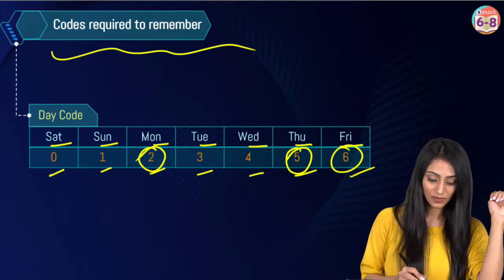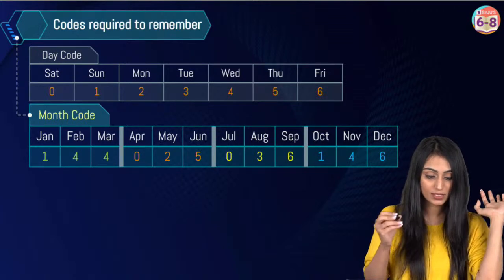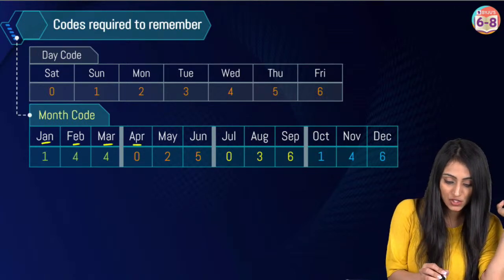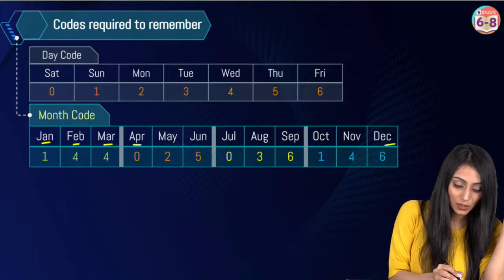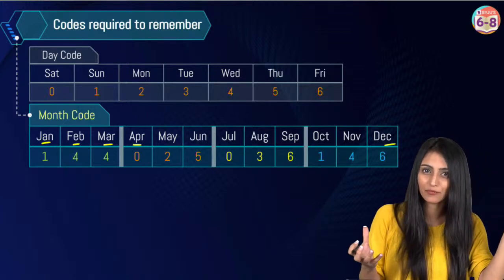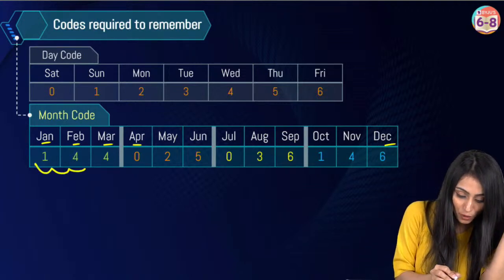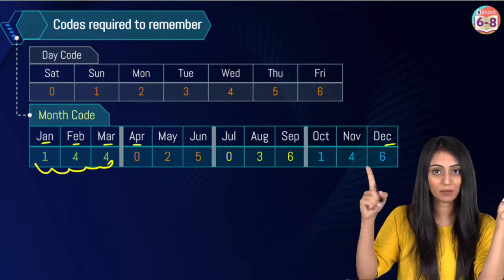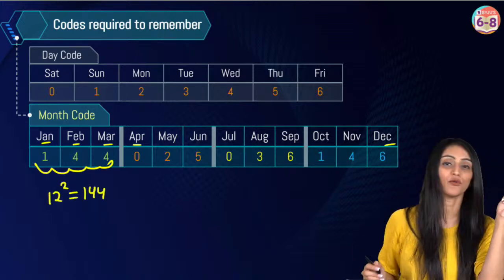Crystal clear. Awesome. Now we need to talk about the month code as well. So for the month code, we start from January, February, March, April in the same order, like we have January to December. Now this might be difficult for you to remember, but we have a trick for this. We have 144 over here, right? January, February, March. You can remember this as 12 square. What is 12 square? That's 144.